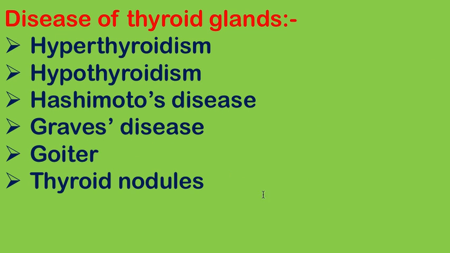Next are the diseases of the thyroid gland. There are several diseases related to the thyroid gland: hyperthyroidism, when the thyroid hormone level is increased, and hypothyroidism, when the thyroid hormone level is decreased. And then Hashimoto disease, Graves disease, goiter and thyroid nodule. These are the diseases related to the thyroid gland.